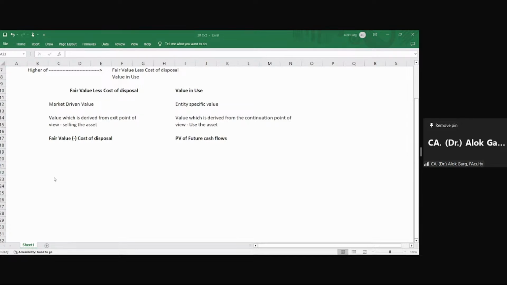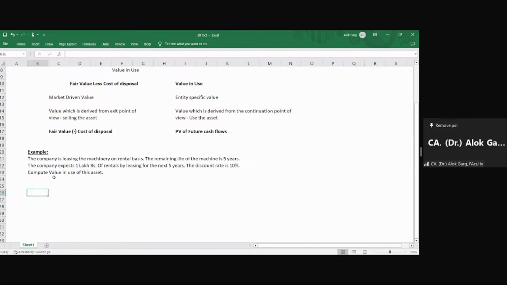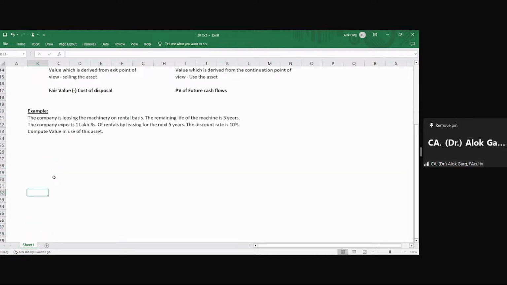Let's discuss one example of value in use. The company is leasing the machinery on a rental basis. The remaining life of the machine is 5 years. The company expects rupees 1 lakh of rentals by leasing for the next 5 years. The discount rate is 5%. Compute the value in use of this asset. How to compute the value in use of this asset?